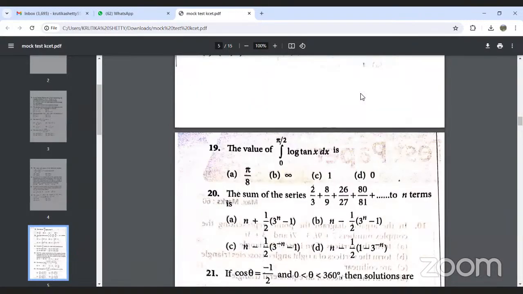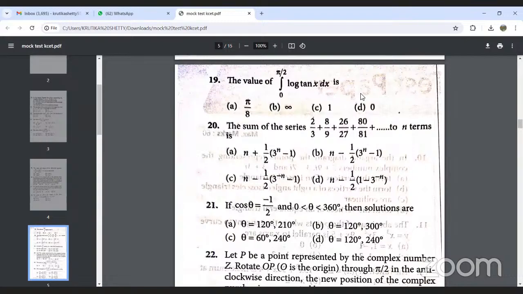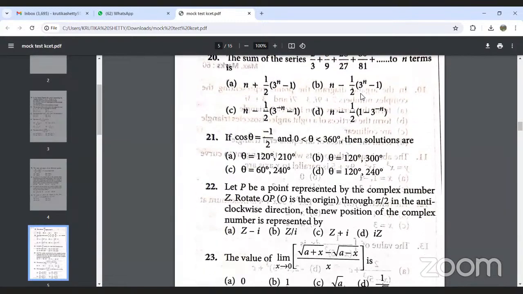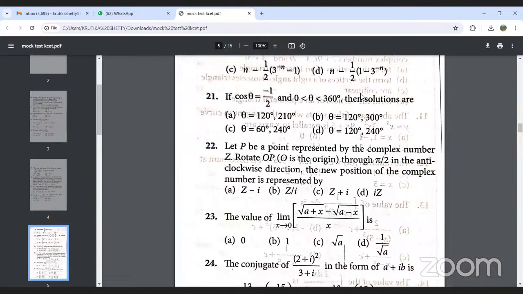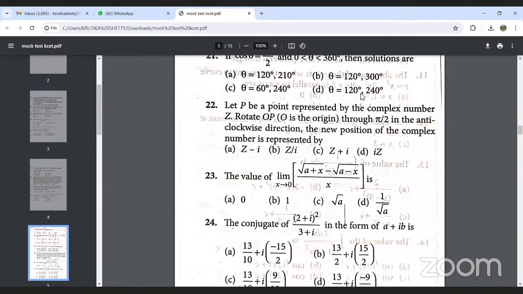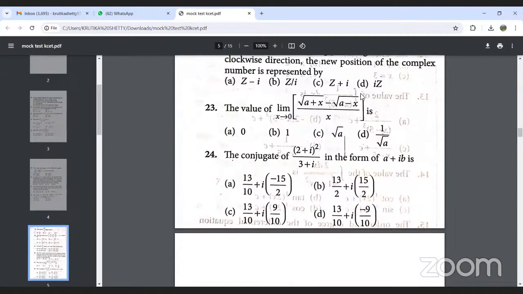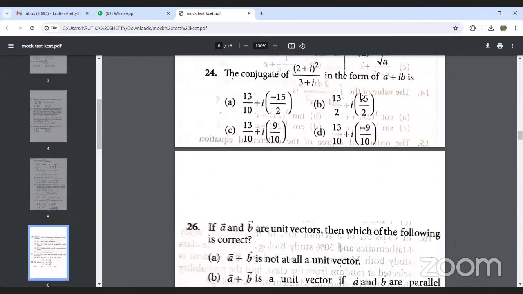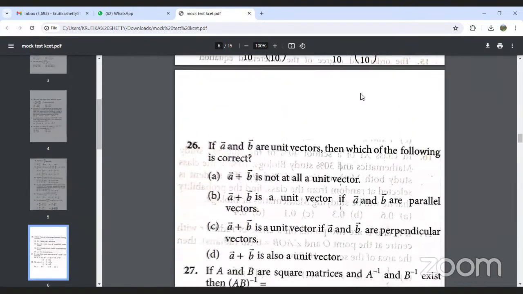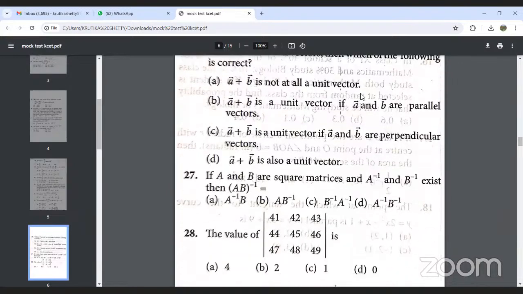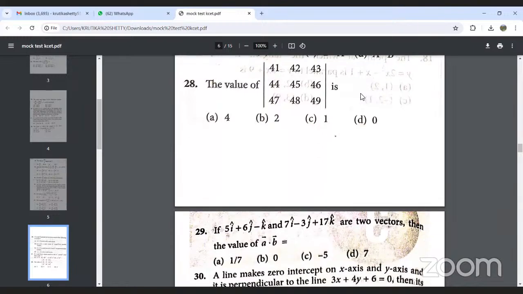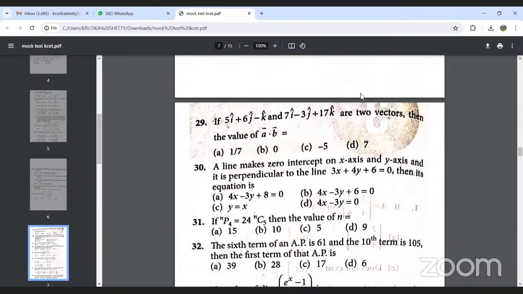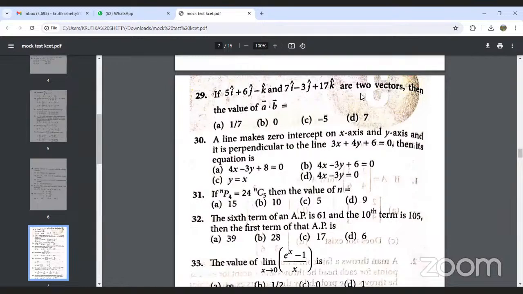Next integration. Question number 20 is from sequence and series. Next we have again trigonometry. After trigonometry, complex number, limits, again complex number. So four complex number questions have occurred in this paper. Again a question is from vectors, matrices and determinants. 28th question. Question number 29 is again from vectors.